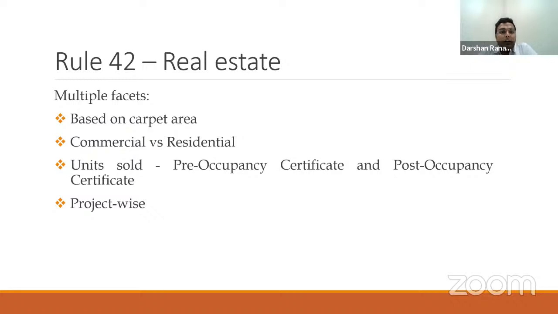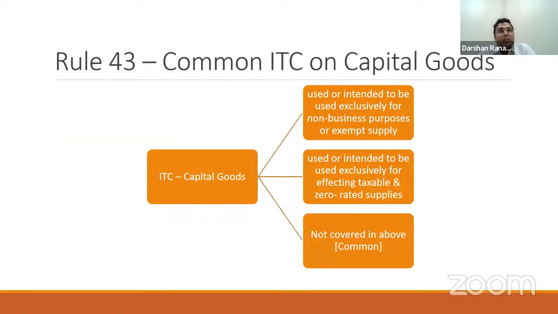With this, we complete our apportionment of credit for inputs and input services. For capital goods, a separate rule, Rule 43, is prescribed, which is on a similar footing, but the formula is different. The idea is the same, but the formula and the calculations are very different. It says first, out of the total ITC claimed on capital goods. Now here, on this slide, I would just like to highlight that the term capital goods is defined to mean any goods which are capitalized in the books of accounts.